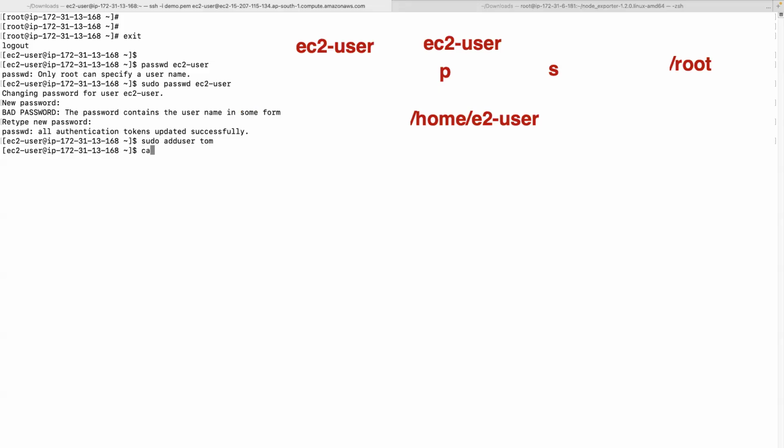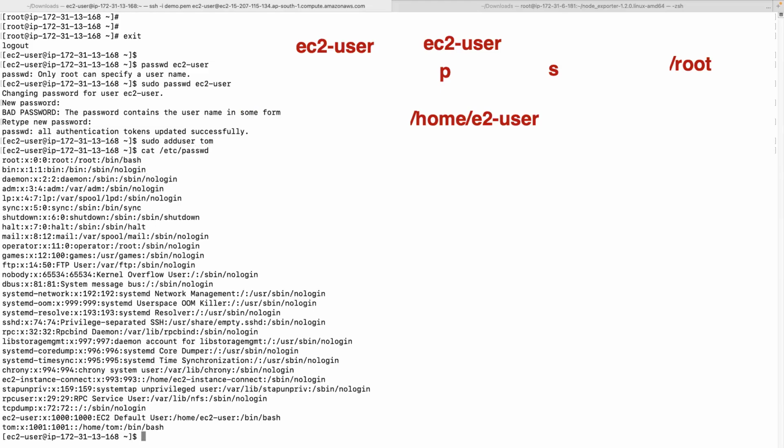And if you want to see those, they are stored here in the /etc/passwd file. See here, ec2-user, tom user, and every user will have a user ID, right? And the home directory, I told you, right? /home/tom. Here, /home/ec2-user. So you can see all the users here.